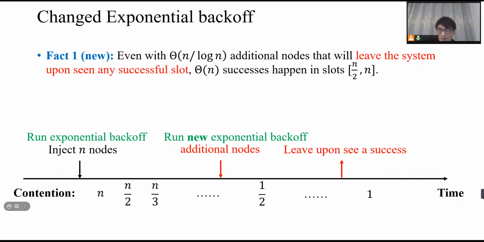Now let's go back to fact 1. We also need to slightly change the description of fact 1 because now the newly arrived nodes, the additional nodes, will run the new exponential backoff. But notice that the synchronized nodes in the first slot will still run the exponential backoff. And we can prove that in this setting, Θ(N) successes still happen in those slots even with a constant fraction of jamming.